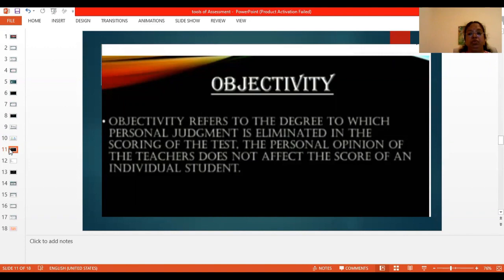Objectivity refers to the degree to which personal judgment is eliminated in the scoring of the test. The personal opinion of the teacher does not affect the score of an individual student. For example, if a single student's paper is evaluated by two teachers, the mark difference between the evaluated marks should be within 5 to 10%, 10 marks. It should not be more than that. If it is more than 10 marks, that means the personal opinion or some other aspect of the teacher has influenced the paper and the objectivity is becoming low.